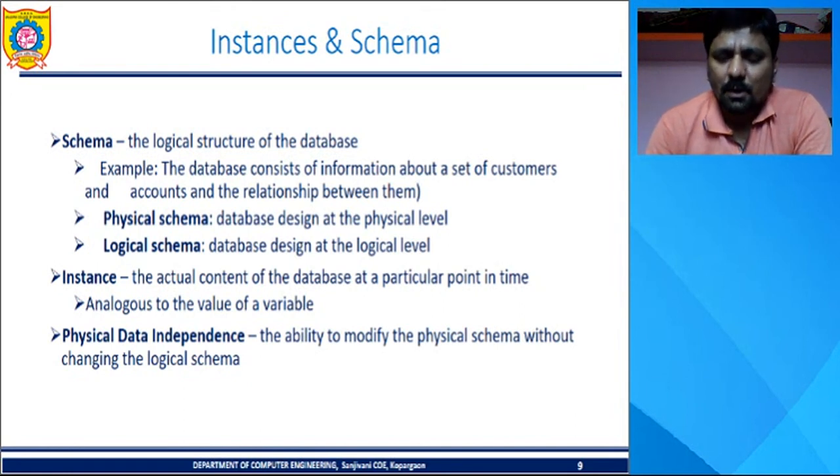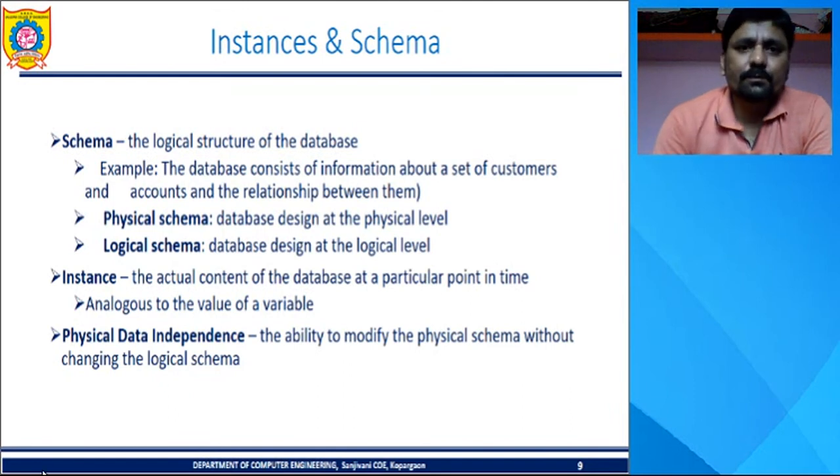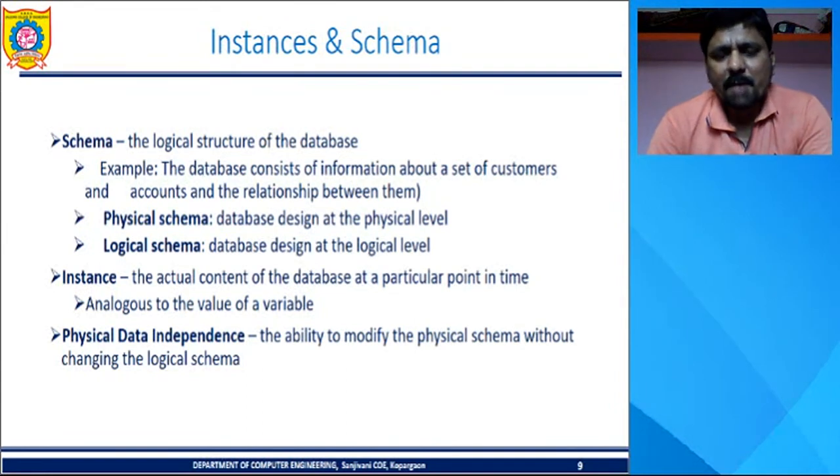In it we deal with customers, account numbers, and different departments. In a bank database we have different departments like the account opening department, loan department, and cash department.